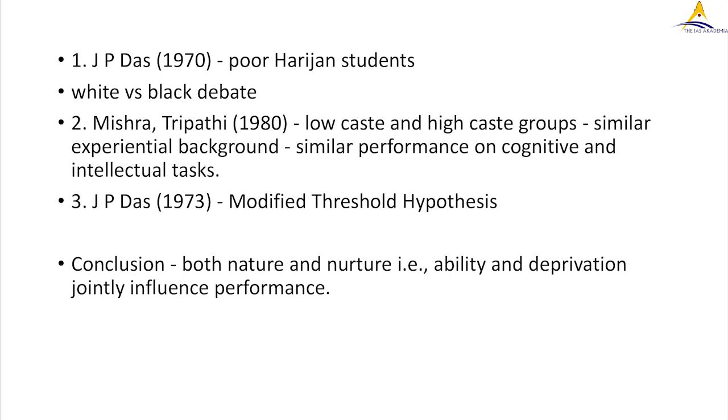Going a step ahead, what his colleagues did was they took these two groups and randomly mixed them up again, but they placed similarly placed students together. Like the middle class students were taken in one group and the rich students were taken in another group.